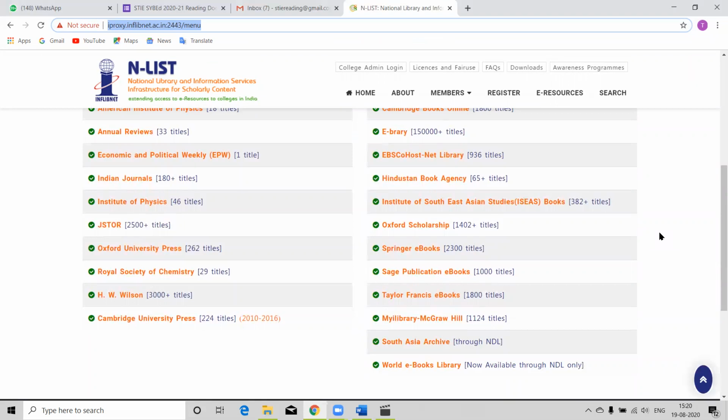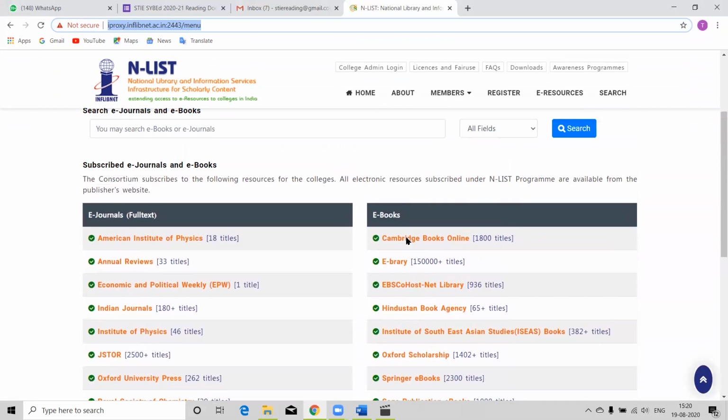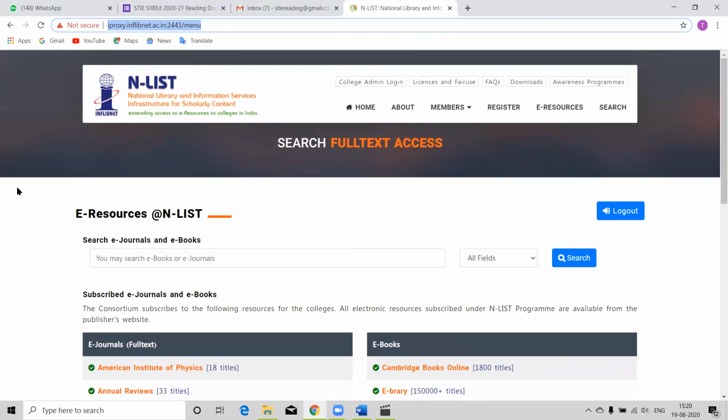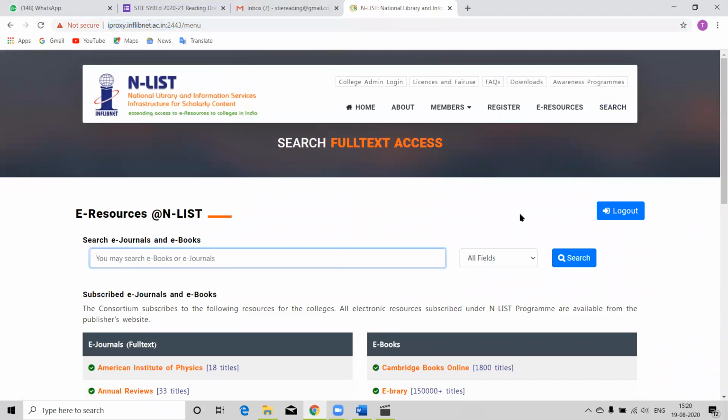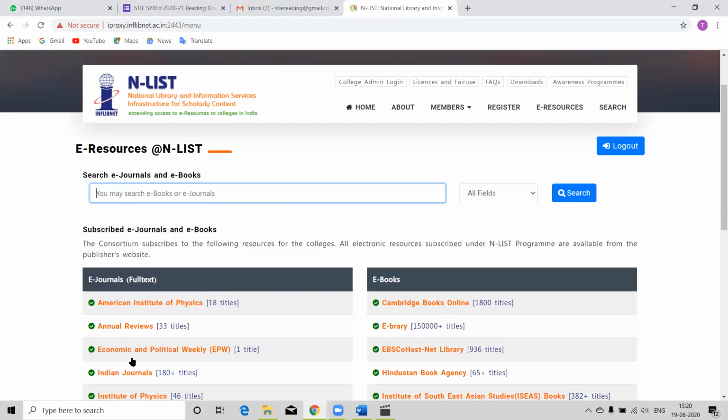We must learn to search through it properly so that we can get relevant information in less time, and for that we need to learn many search techniques. Now let's search first through the simple search. This search offers us the federated search, which will search across all these databases.